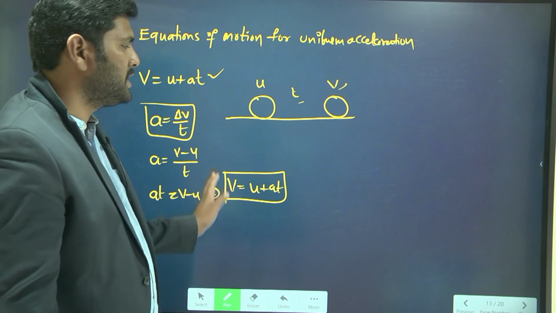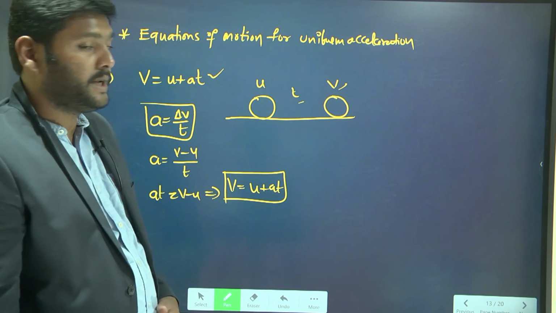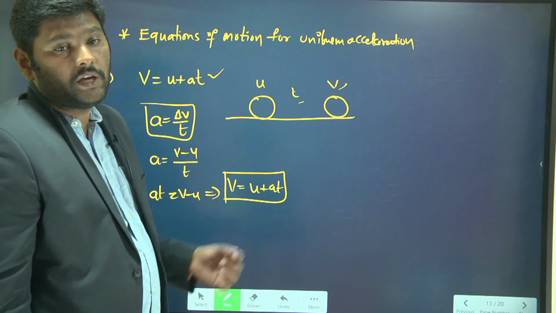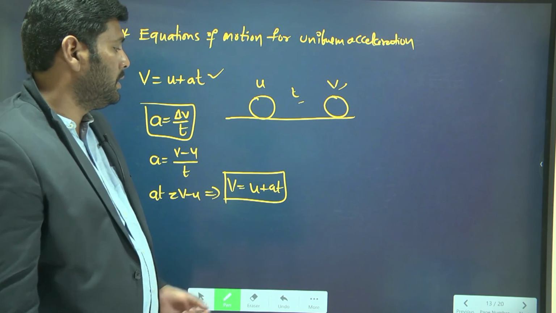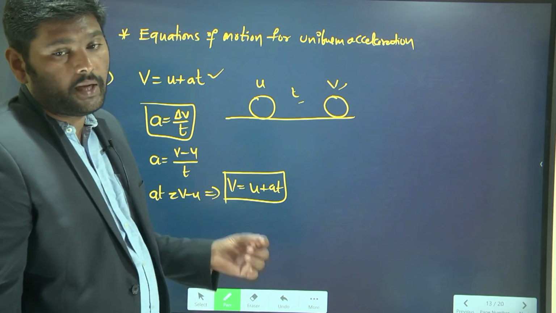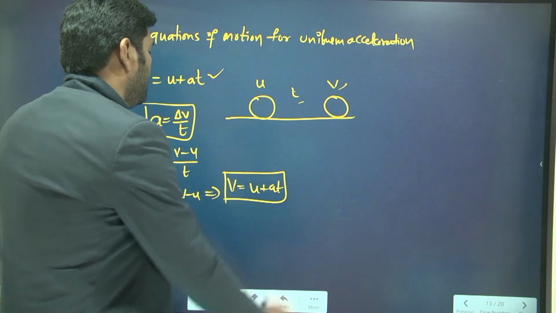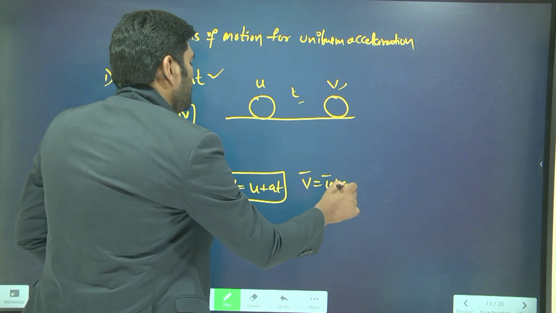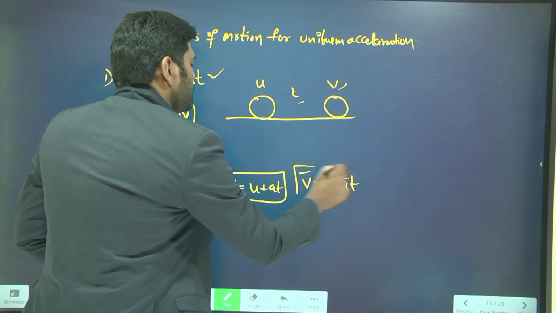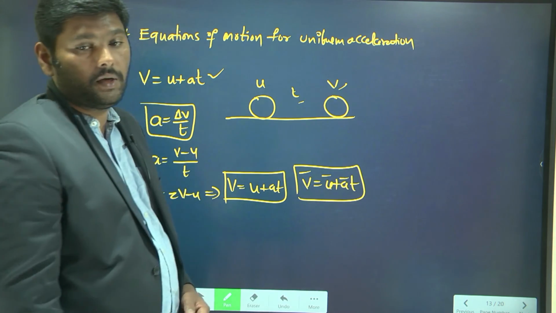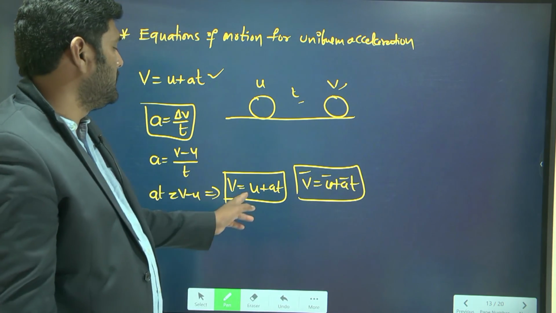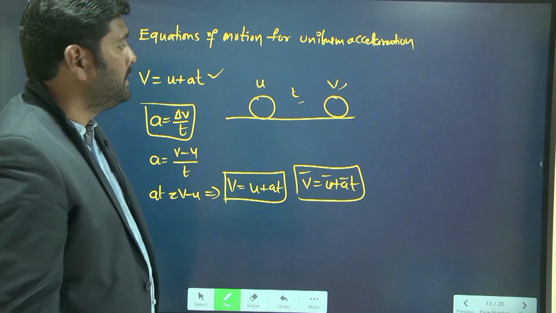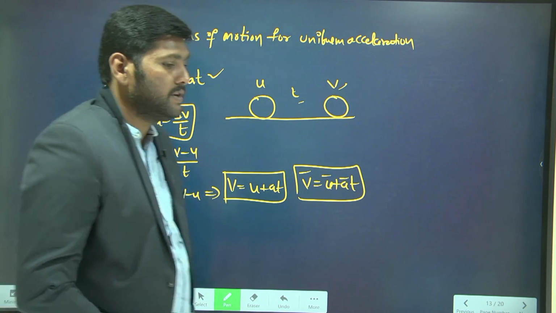This is the first equation of motion for constant acceleration. This is the formula in terms of magnitude. The same thing you can write in vector form, that is v bar is equal to u bar plus a bar into t. So this is the vector form of the first equation of motion, and the earlier one is the scalar form. Okay, this is how I explained the equation of motion.